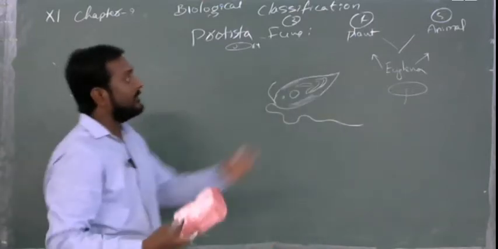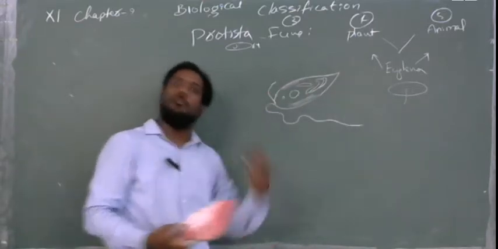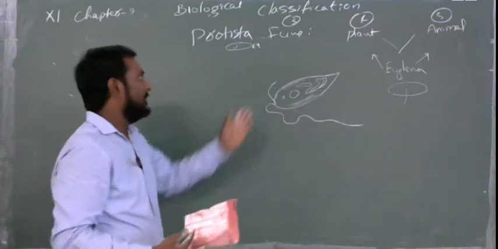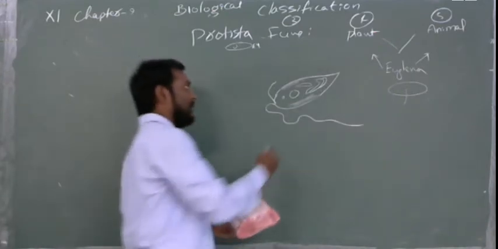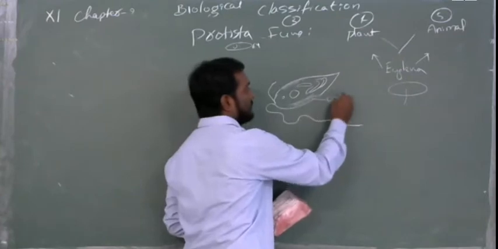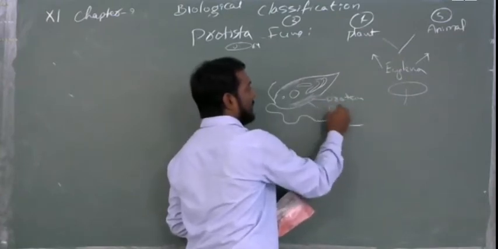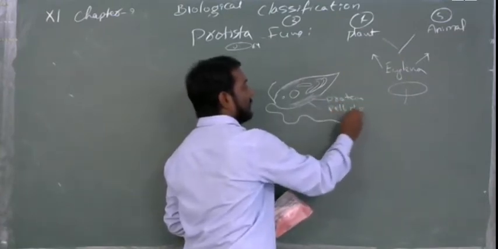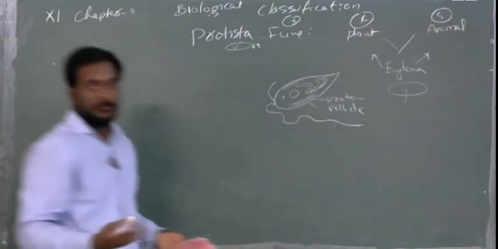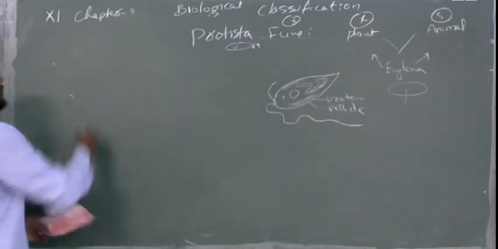It should become like an animal, so to become an animal it has to move flexibly. So in this case, it will not have a cell wall. Instead of a cell wall, it will have a protein layer, that is the pellicle. So it can move flexibly and it can attack. Understood?